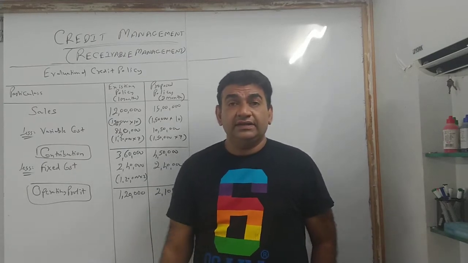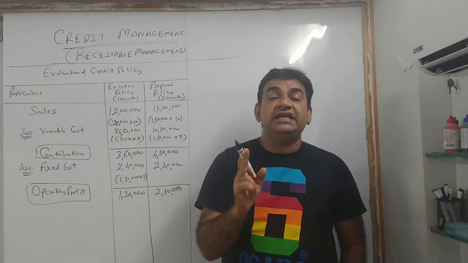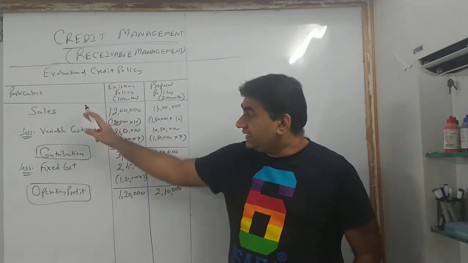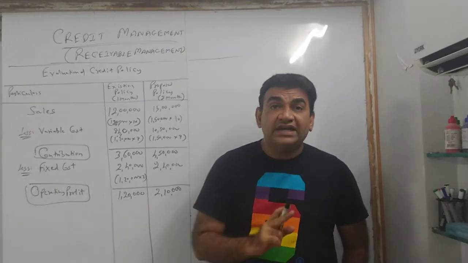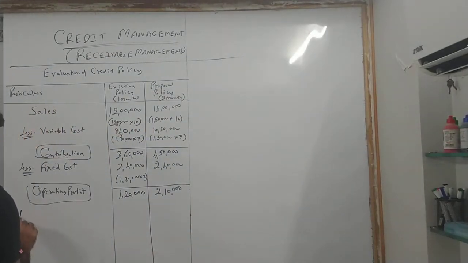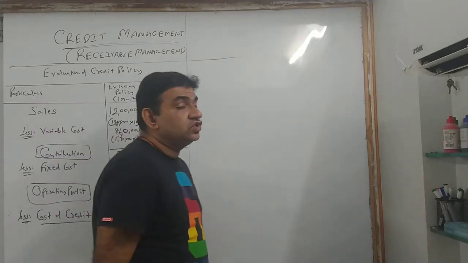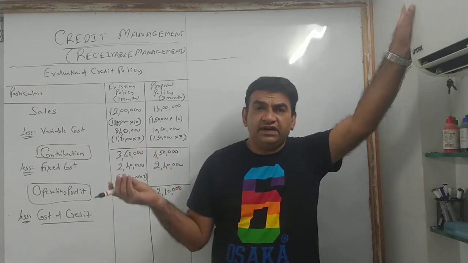So now what will happen? There will be some cost incurred specifically related to credit managing. There will be some cost incurred other than fixed and variable which is related to credit management. We call it cost of credit. ठीक है? So इसमें से माइनस करो less cost of credit. Now listen, cost of credit में different things can come.